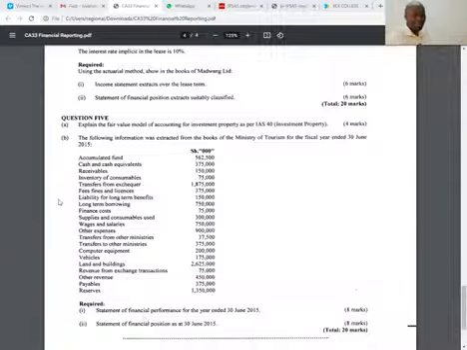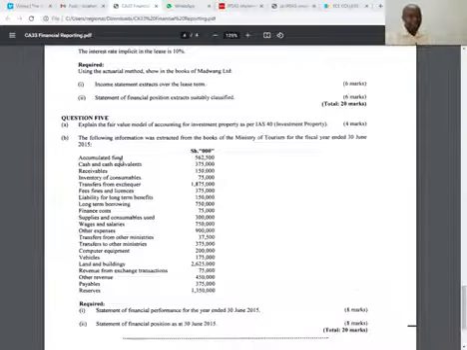Like we know accumulated fund. The first one is accumulated fund, and you have to tick it. Accumulated fund is what we call equity under IFRS. In government, we don't call it equity, we call it accumulated fund. So where will you take accumulated fund? Equity normally goes to the balance sheet. So if I were you, I would have written very fast, just beside accumulated fund, balance sheet or statement of financial position.